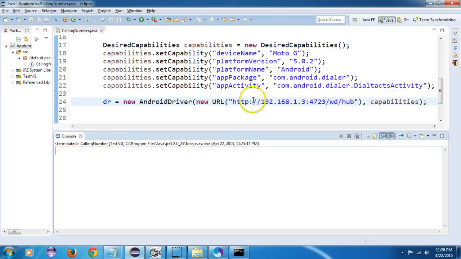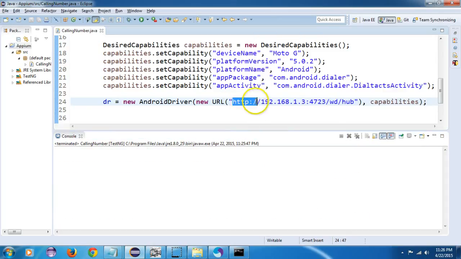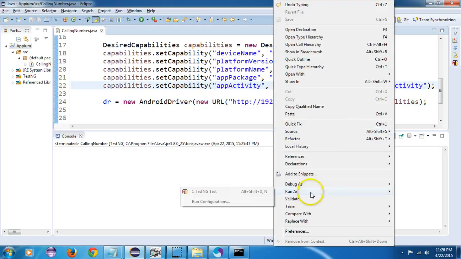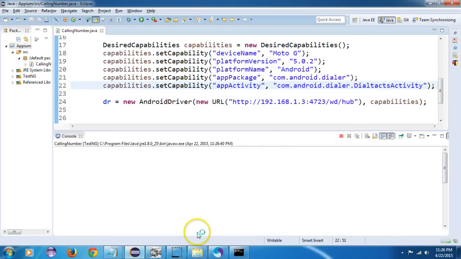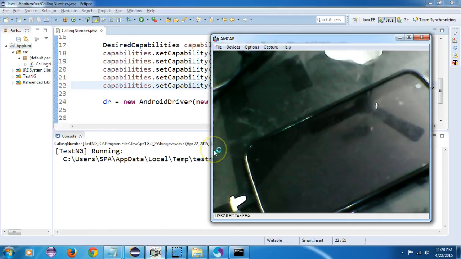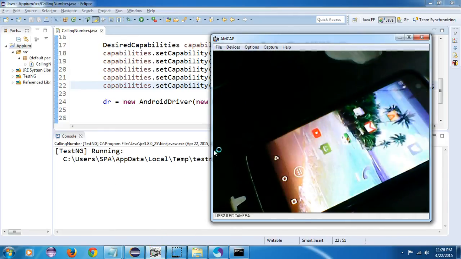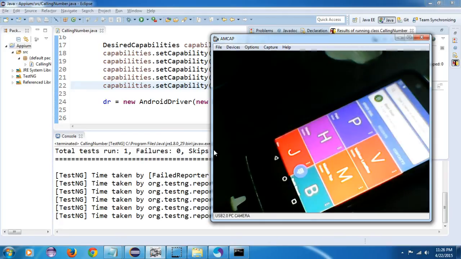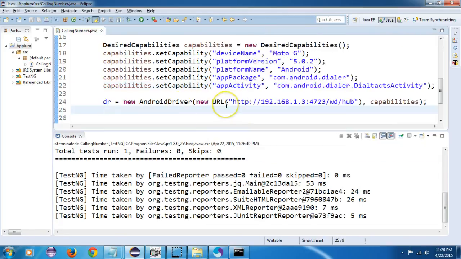Actually, the mistake was that I have to include this HTTP also. Normally, we don't type this again and again. We just copy and paste it, so I forgot to write it here. Okay, so now I just right click it and run as TestNG. I will open my camera as well, so it should launch the contact application. Yes, it has launched. Okay, you see, so this is working perfectly fine.